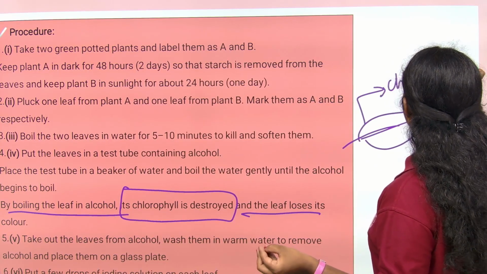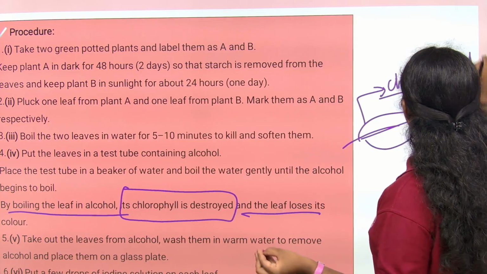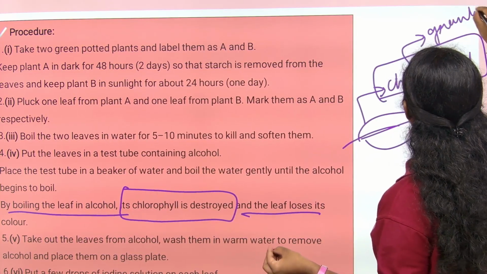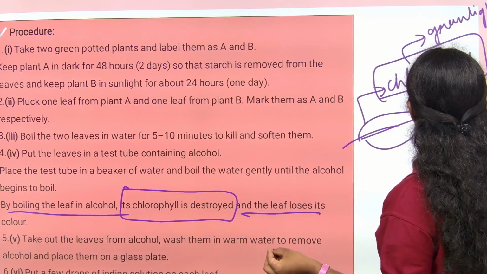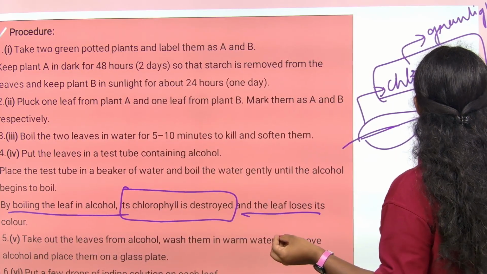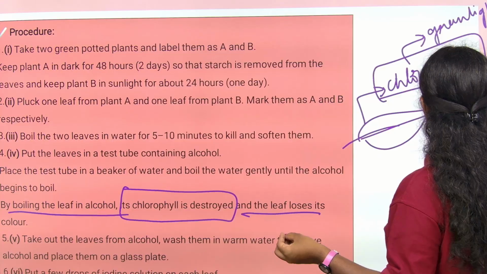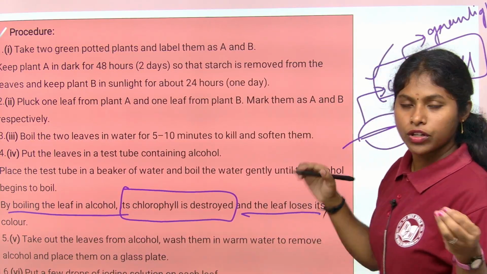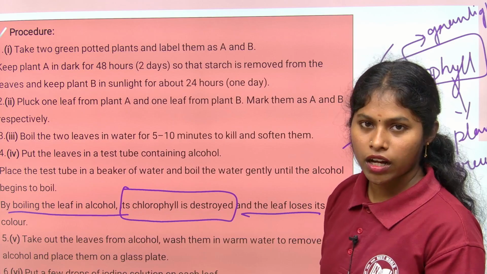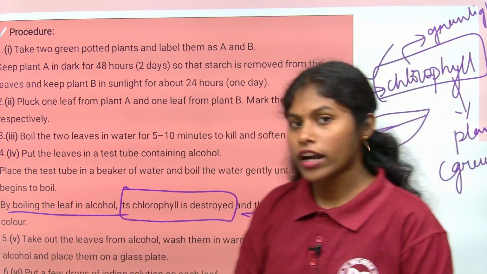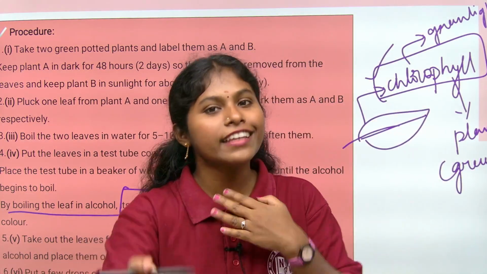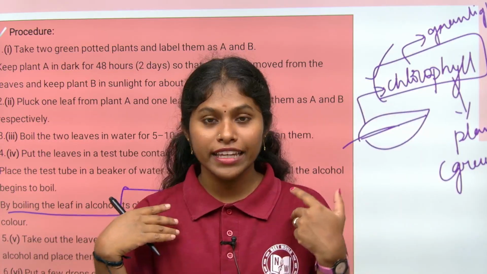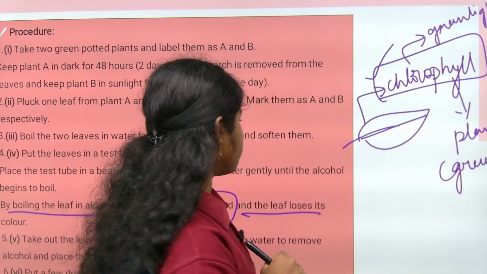Which means chlorophyll will not absorb the green light. It reflects the green light. That is why plants appear green in color. Due to this chlorophyll pigment, the leaves and the plants are green. Chlorophyll is not absorbing the green light, it is reflecting it, and that is why we see the plants as green.